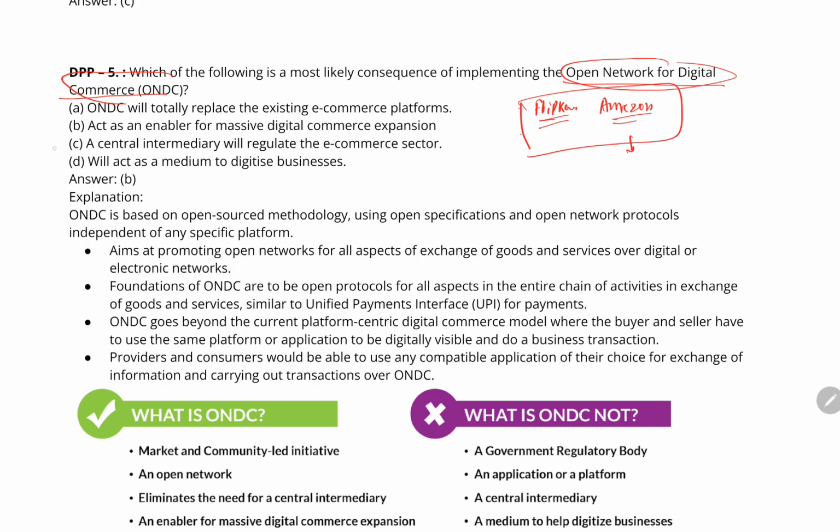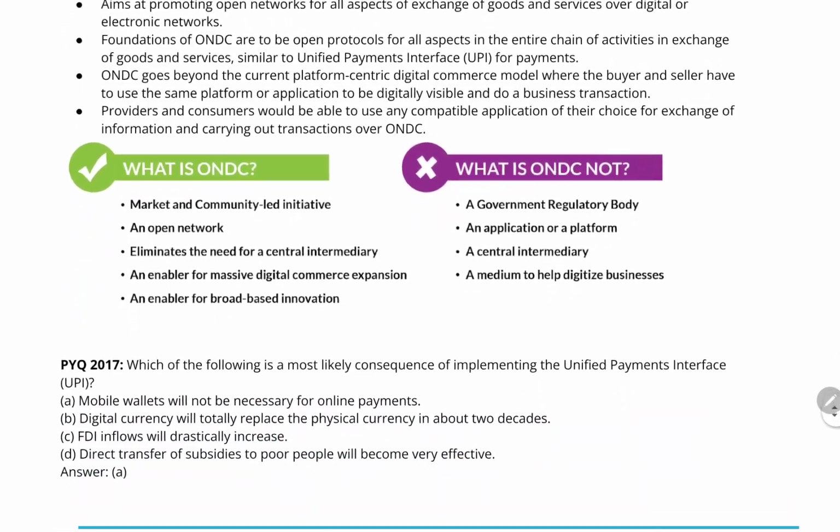Okay, so the correct option here is the Open Network for Digital Commerce, which acts as the enabler for the massive digital commerce expansion. So it is a type of enabler which enables the massive digital commerce expansion. Now you should know this.